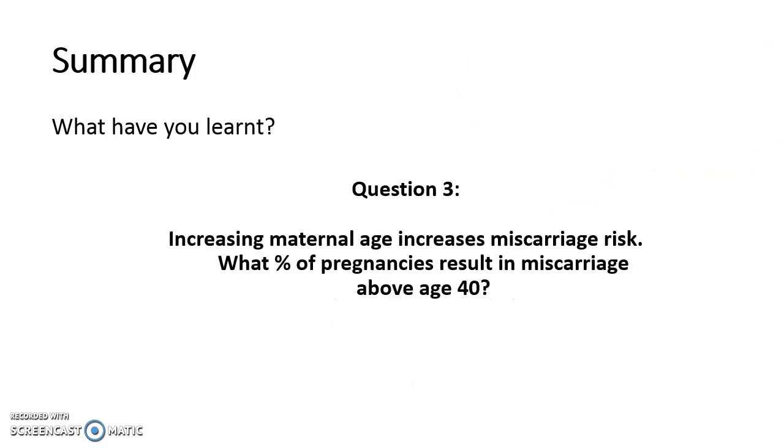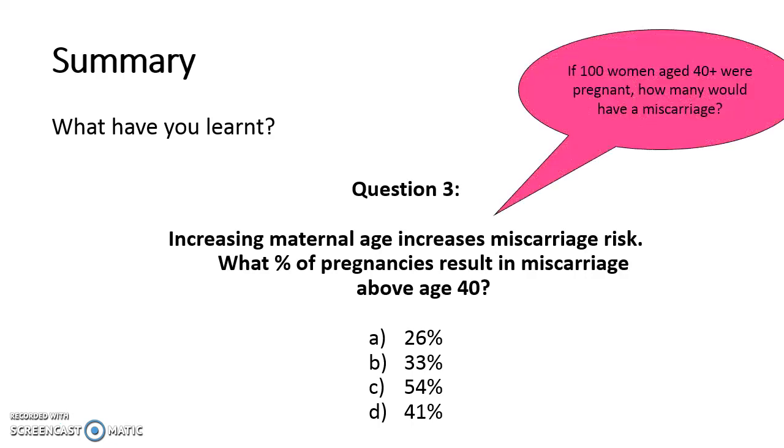Next question. Increasing maternal age increases miscarriage risk. What percentage of pregnancies result in miscarriage above the age of 40? Is it 26%, 33%, 54%, or 41%? The answer is D, 41%. Remember that increasing maternal age also increases the risk of chromosomal abnormalities in the fetus.